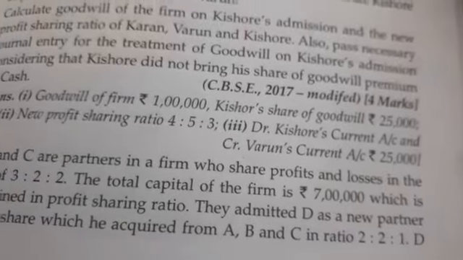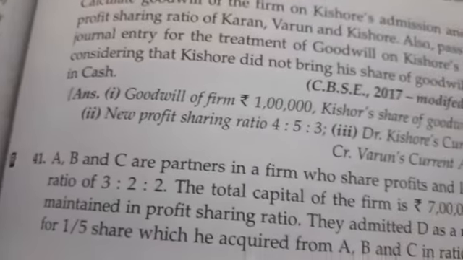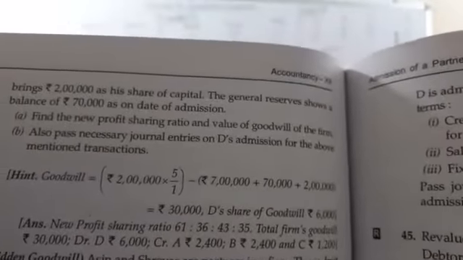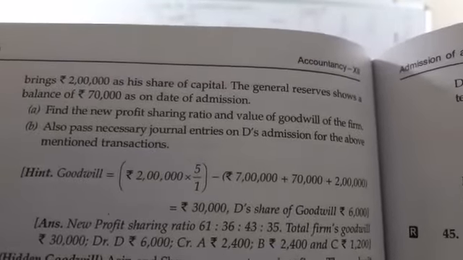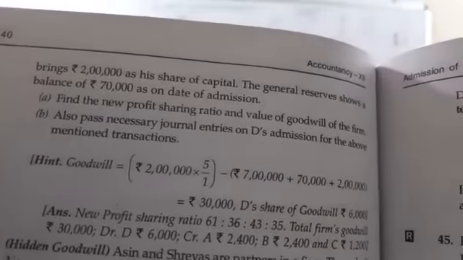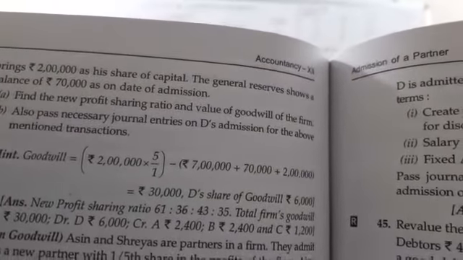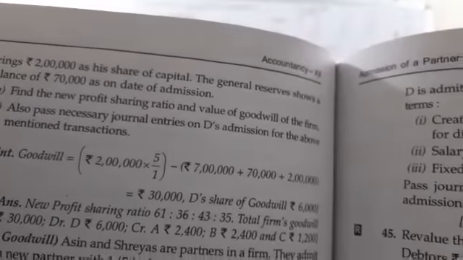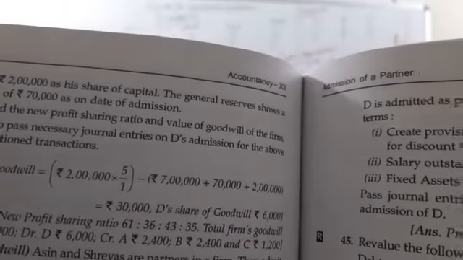So they admitted D as a new partner for 1/5 share, which he acquired from A, B and C in the ratio 2:2:1. D brings rupees 2 lakh as his share of capital. The general reserve shows a balance of rupees 70,000 as on date of admission. Find the new profit sharing ratio and value of goodwill of the firm. Also pass necessary journal entries on D's admission for the above mentioned transaction.